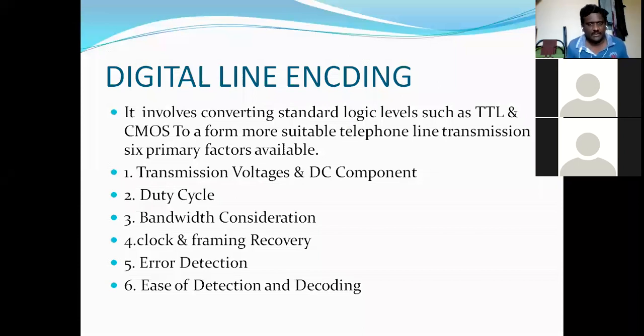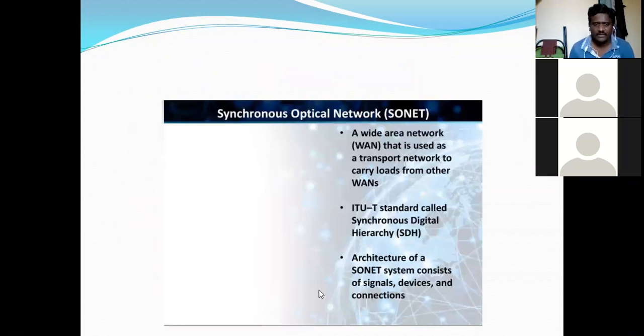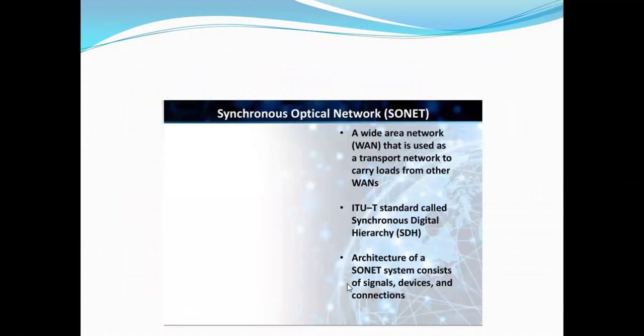Those 6 factors are transmission voltage and DC component, duty cycle, bandwidth consideration, clock and framing recovery, error detection, and ease of detection and decoding. So that is digital line encoding.